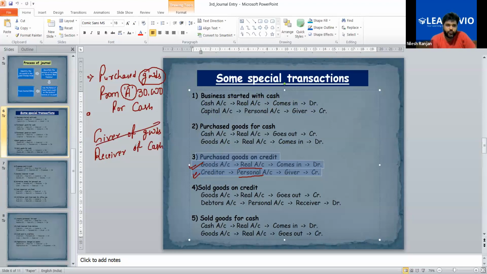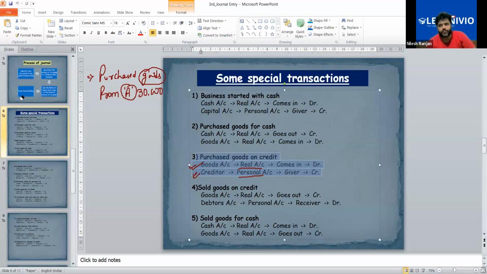So these two will be eliminated. That's why name of A will not be written in these type of situation. But if this cash is not written, it means this transaction is on credit basis because you need to remember the name only if it is on credit basis. If you are doing transaction in cash, then you don't have to remember any person name.